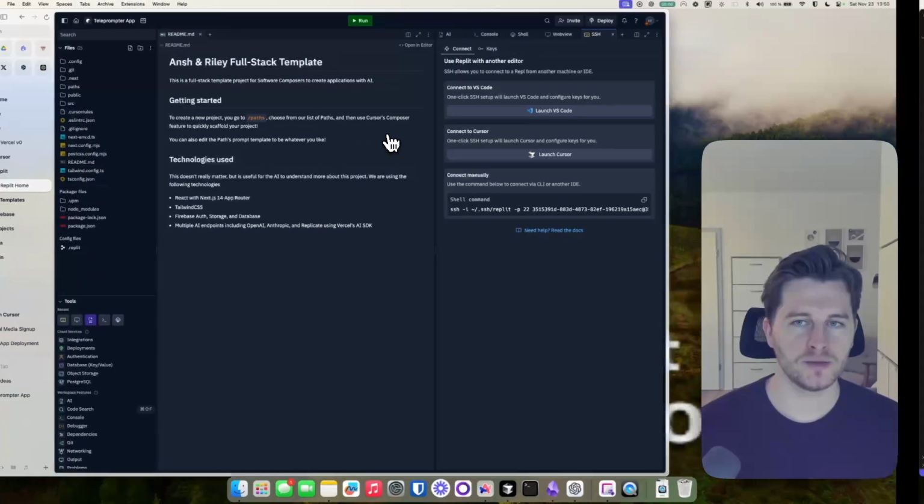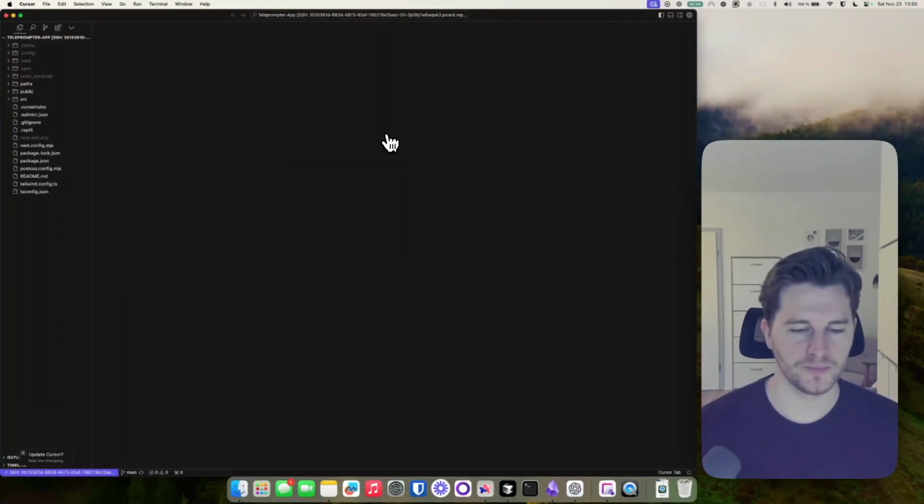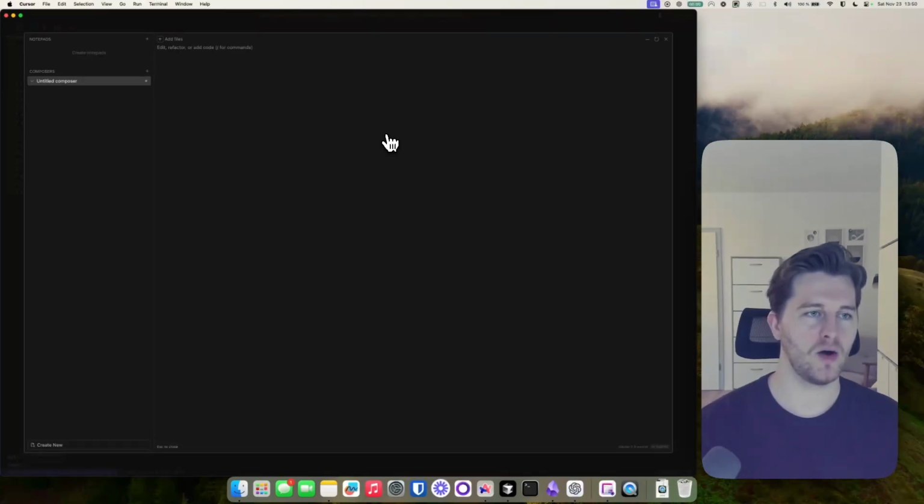And now we're going to go to Cursor, which is, in my opinion, the best code editor currently out there, especially if you are a beginner, because it has these built-in AI features that make it really, really easy for you. You hit Shift Command I, and that opens the composer, which is an insane feature.